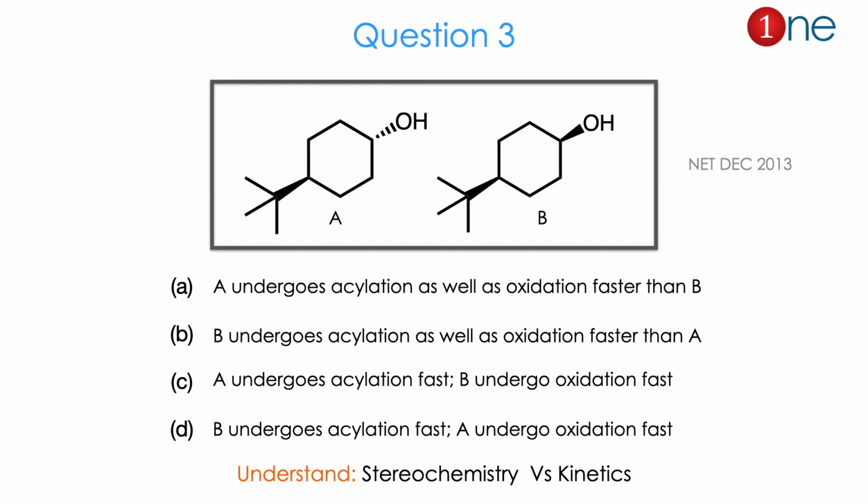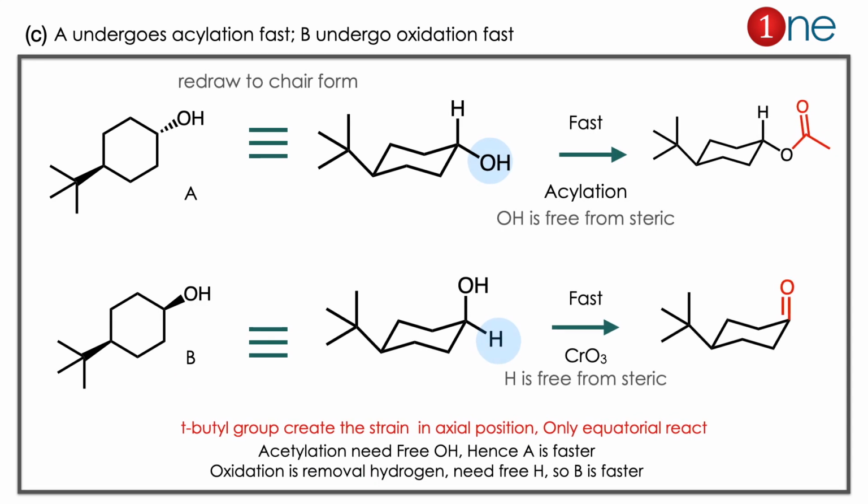Then question number 3. The starting material is cyclohexane attached with a tertiary butyl group and an alcohol. One is cis, one is trans. Cis is B, trans is A here. Here they are asking about acylation and oxidation. Which one will go faster? Whether A goes acylation faster or B goes acylation faster, or A goes oxidation faster or B goes oxidation faster. So from the reactant and possible answers, you might realize the question is really about stereochemistry versus kinetics here. Which one goes faster? The answer is C. Let us see how.